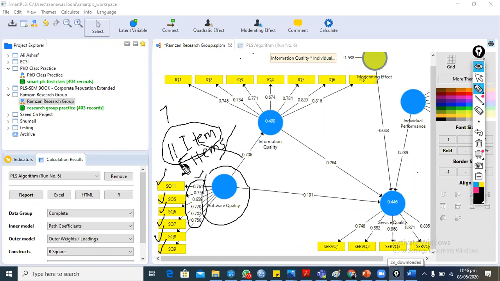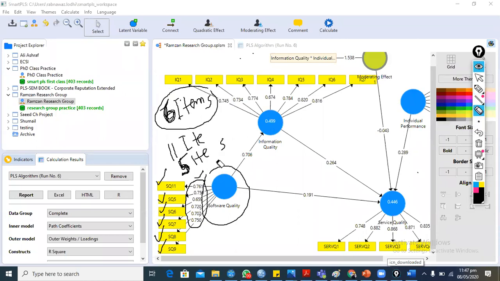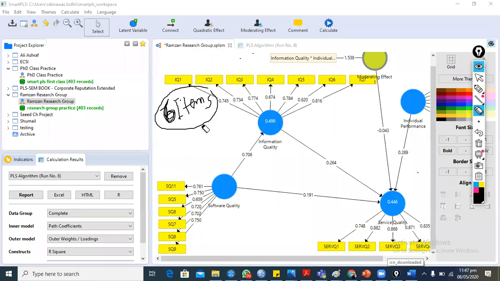From the 11-item scale, we confirmed only 6 items, and we deleted 5 items. So 6 items are valid in our context of Pakistan. This is the confirmatory factor analysis. We confirmed 6 items in our context, while the 5 items are not valid in the data of Pakistan.